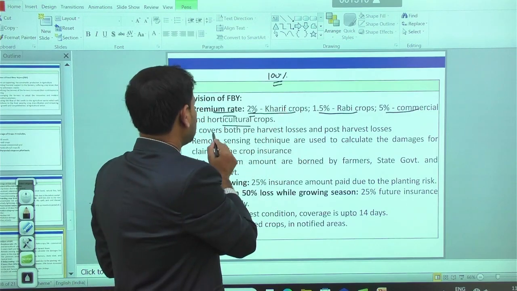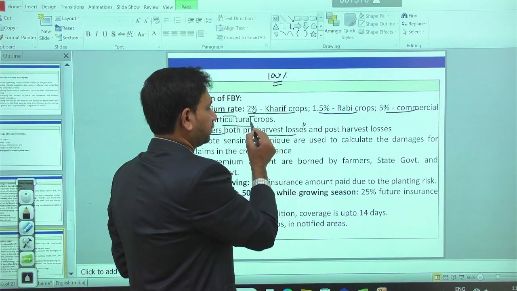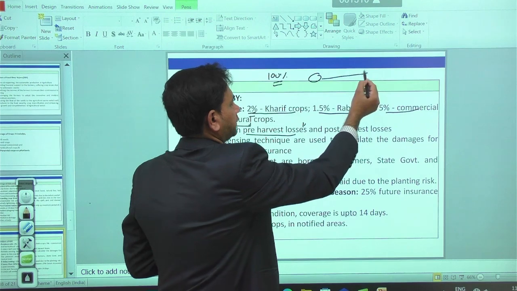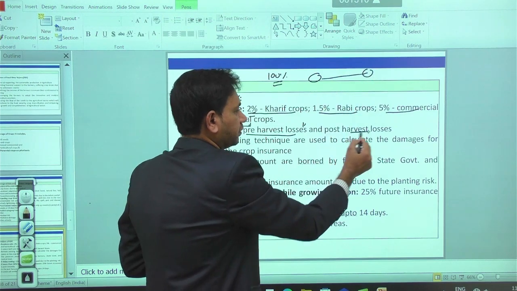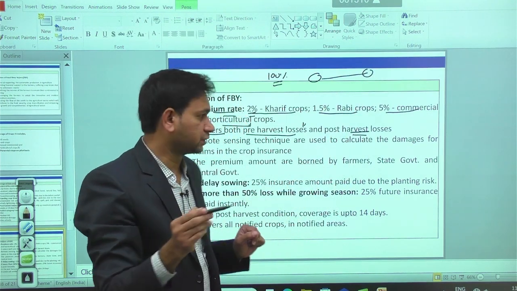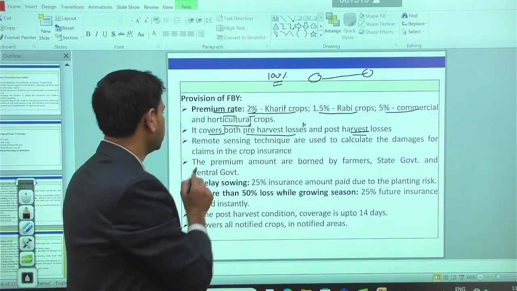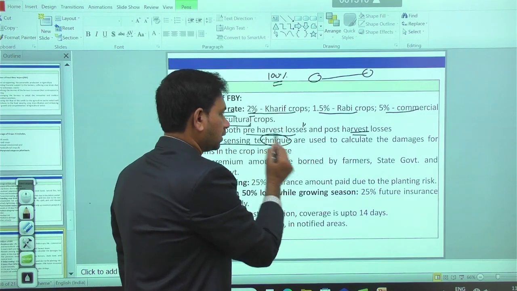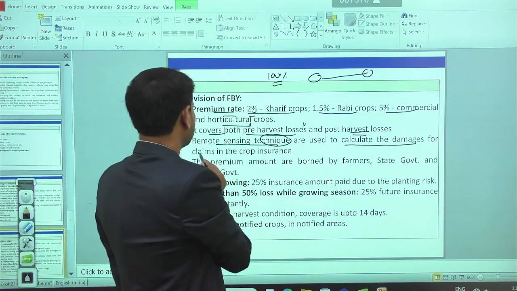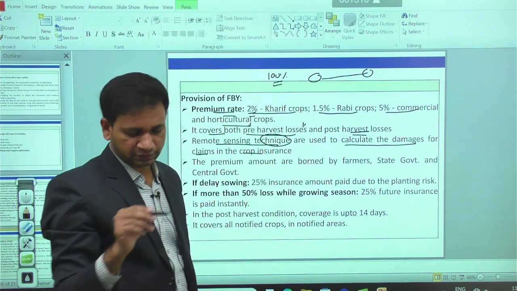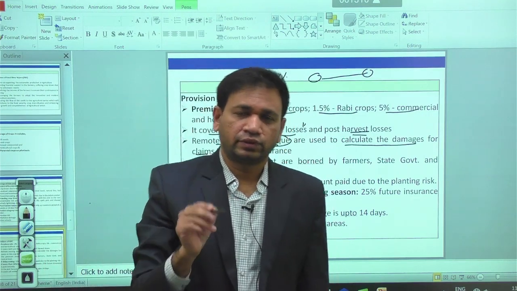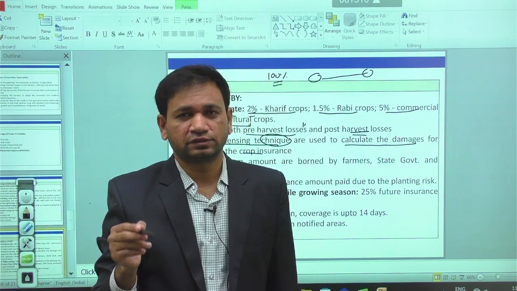Then it covers the pre-harvest losses, matlab from sowing to harvesting, and even up to 2 weeks after the harvest, which we call post-harvest losses. Then remote sensing techniques are used to calculate the damages for claims in crop insurance, because presently in the Fasal Bima Yojana we are using remote sensing to analyze the damages in the given region.